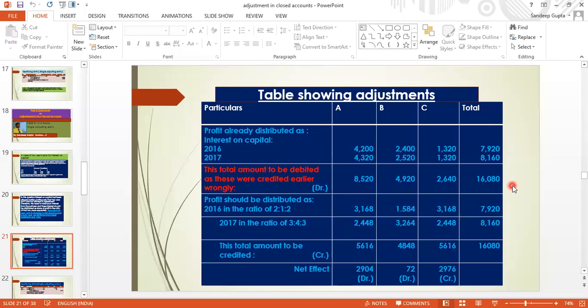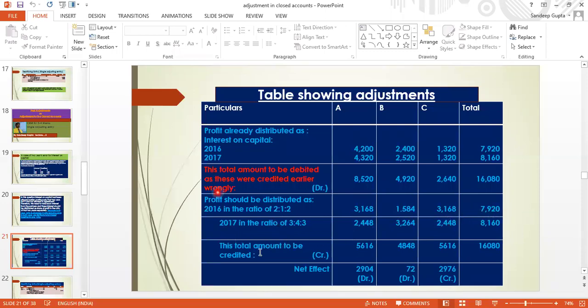So how is it to be distributed? Profit should be distributed as in 2016 in the ratio of 2:1:2. So 2016's total profit is 7920. Okay, you can see 7920. We divide it into 2:1:2. So 3168, 1584, 3168. Right?